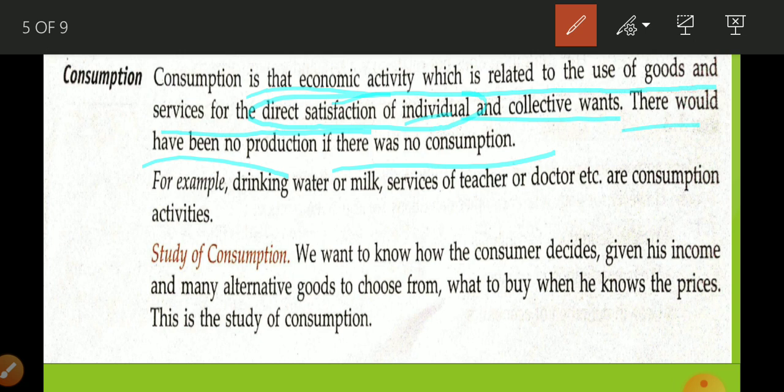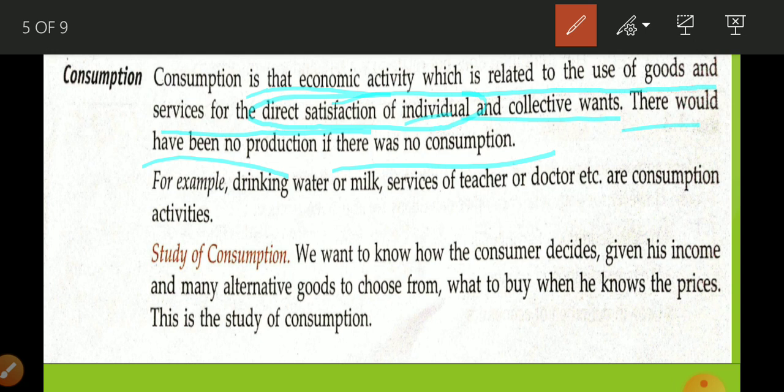Now, what is consumption? Consumption is the process of using up the utility of a good or service. In very simple language, when we consume anything, that is known as consumption. And why do we do consumption? Because when we use any good or service, it satisfies a particular want.